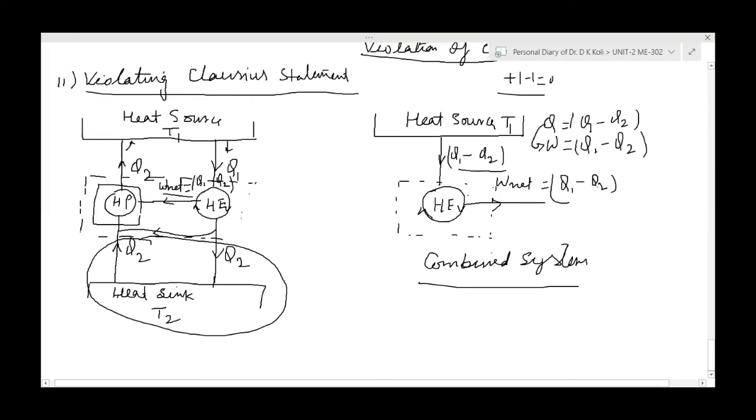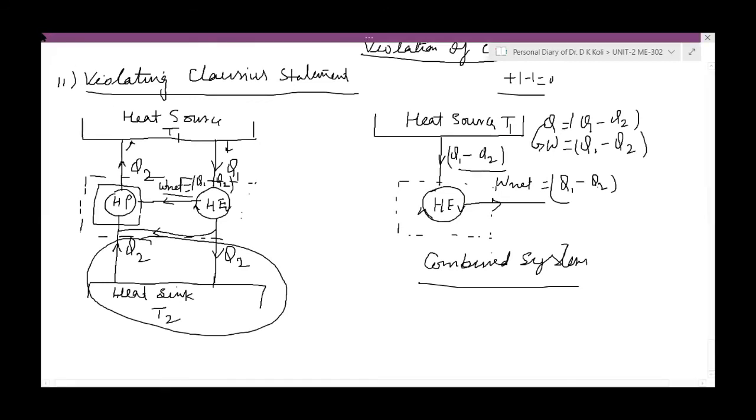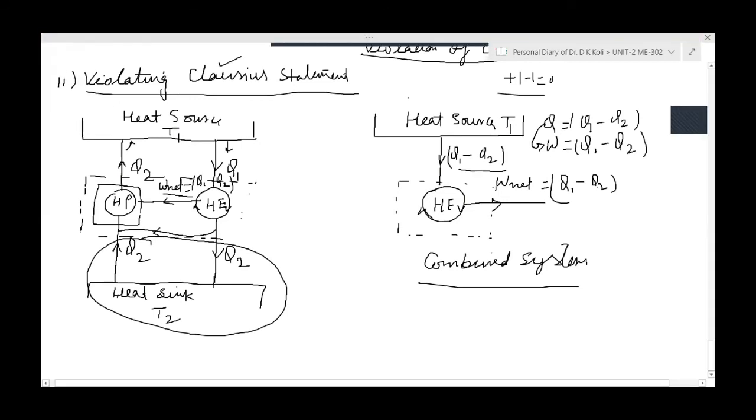It is following the first law, but not the second law. As per the first law, we can fully convert heat into work. But as per the second law, can we convert? No, sir. So it is violating which statement? The Kelvin-Planck statement. This is for the heat engine. So if we are violating the Clausius statement, it will also violate the Kelvin-Planck statement. So here it is the Kelvin-Planck statement violation.